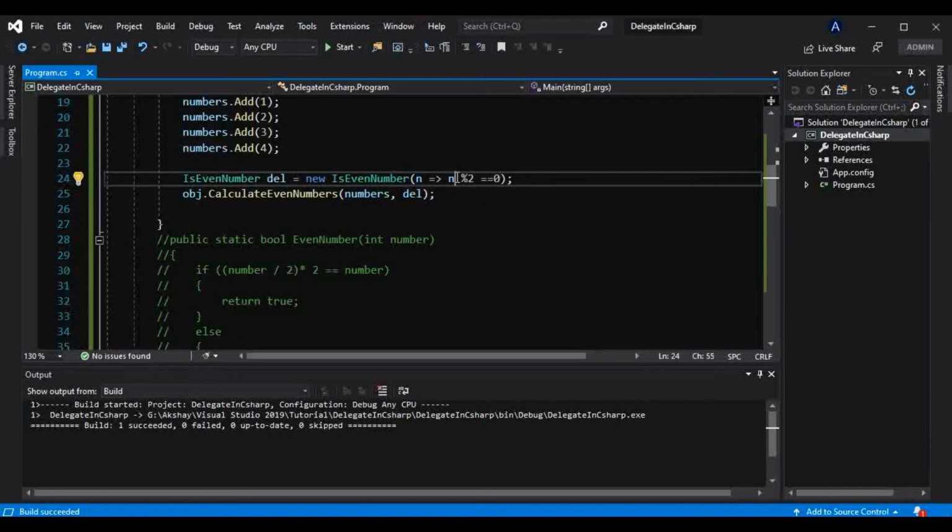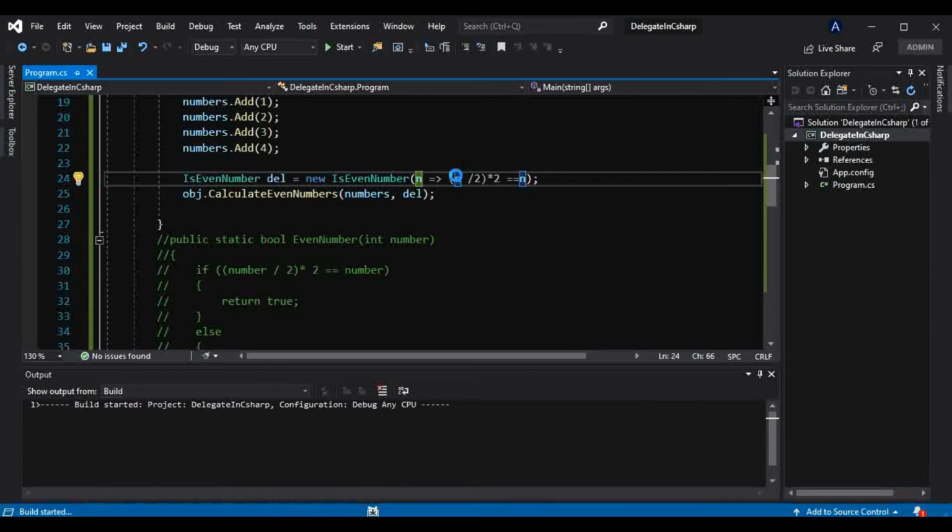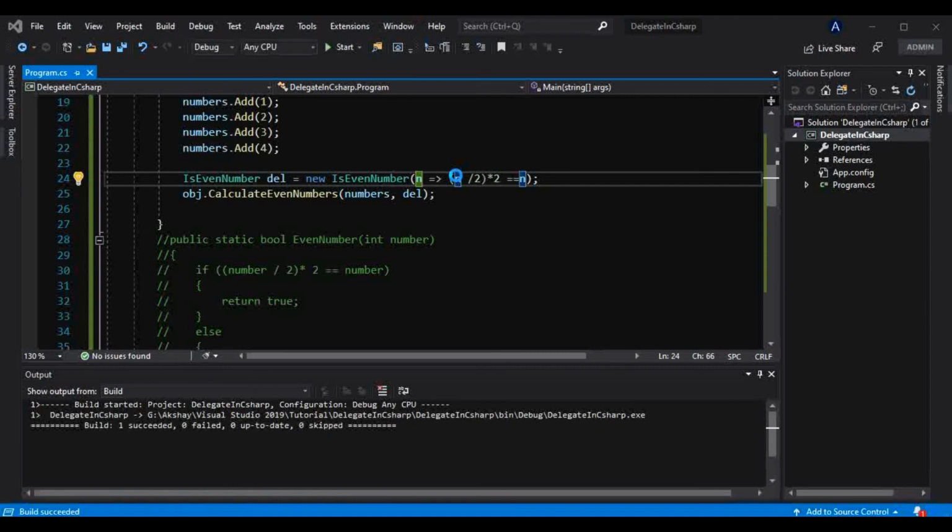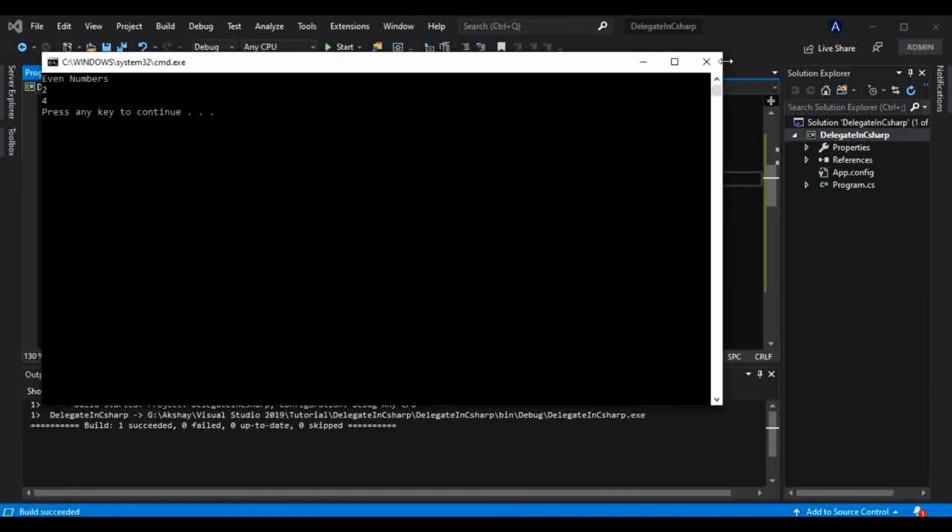Likewise, if I want to change that logic to something like n by 2 into 2 equal to n, and I run that, the output will be same.